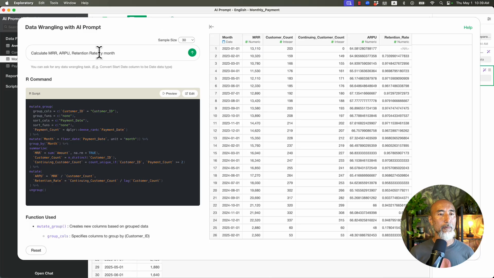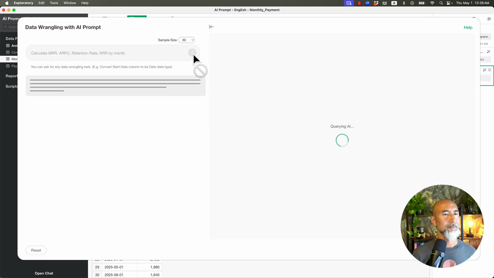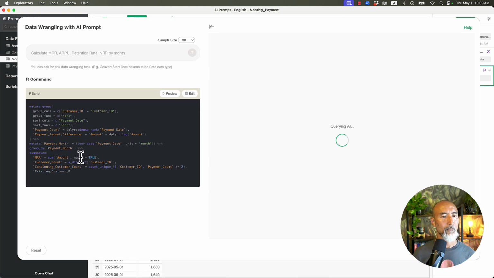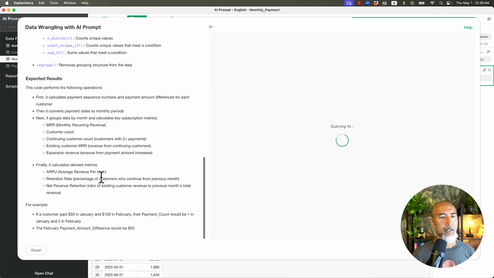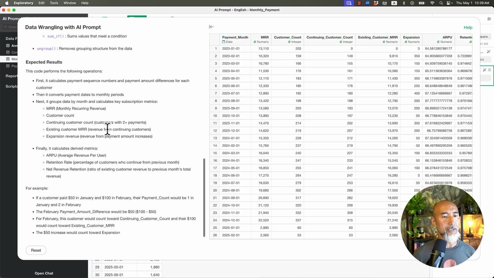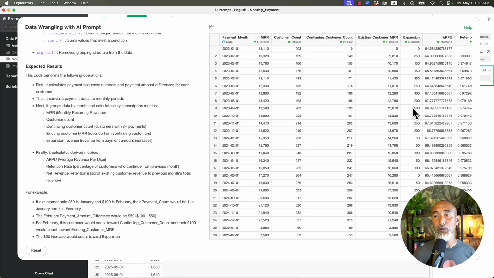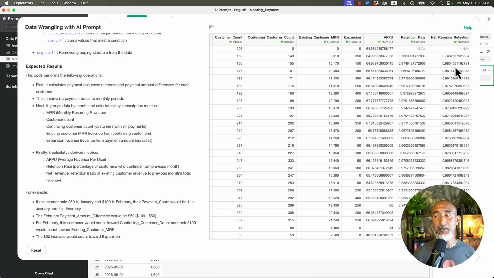Here I want to add the NRR, net retention rate, or I'm going to just simply type NRR, and let's see how it goes. And here I have the net revenue retention calculated at the last column.